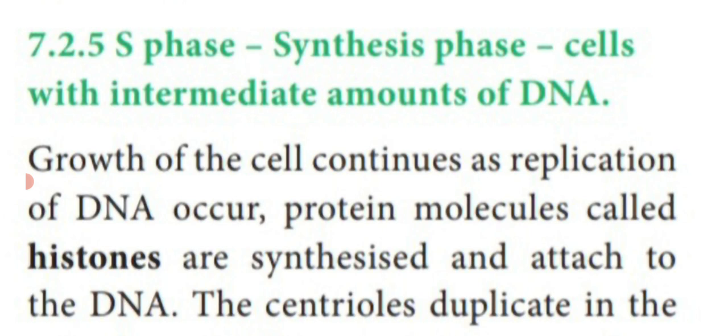Here, the cells with intermediate amounts of DNA are present in the S phase. In this phase, the cells undergo replication of DNA. So we already saw in the cell cycle stages, G1 is the cell growth and the S is the DNA multiplication. Then G2 is again a growth phase.